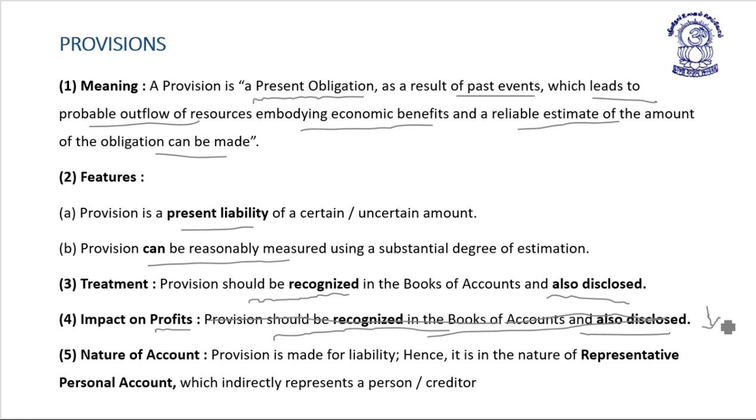Nature of account: provision is made for liability, hence it is of the nature of a representative personal account, which indirectly represents a person or creditor. Since provision is made for the liability, the profit of the organization decreases.